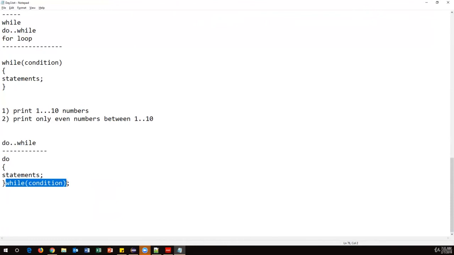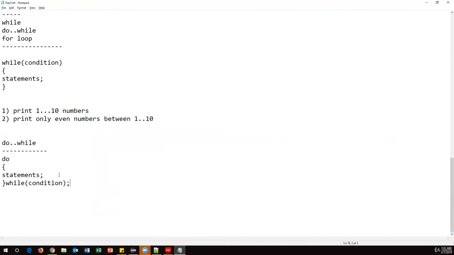If the condition is true, again it will go and execute the statements. If the condition is false, then it will exit from the do while. So that is the behavior of while loop and do while loop.